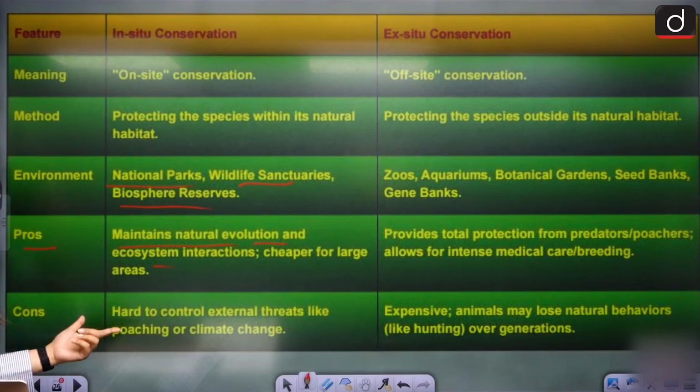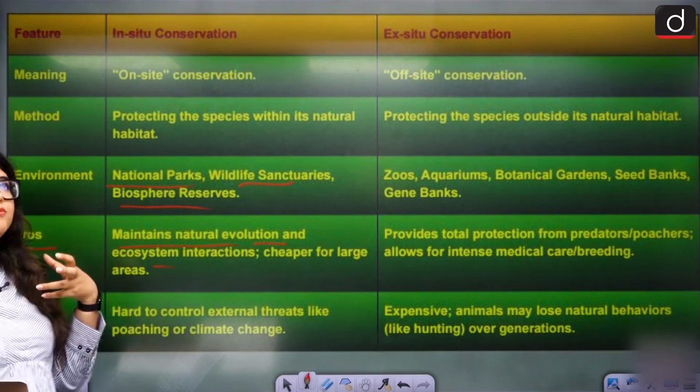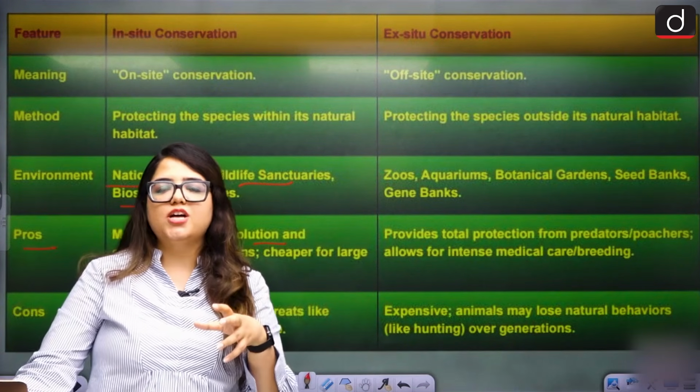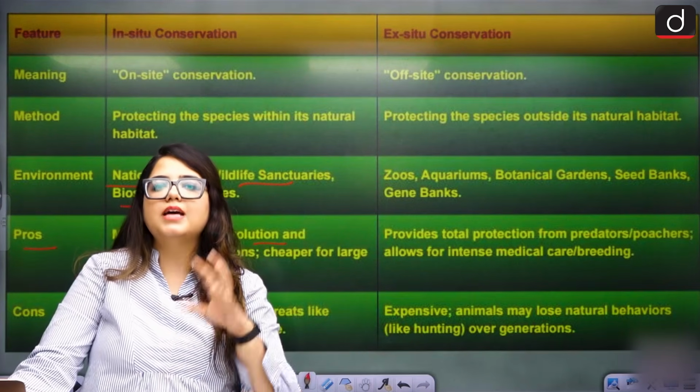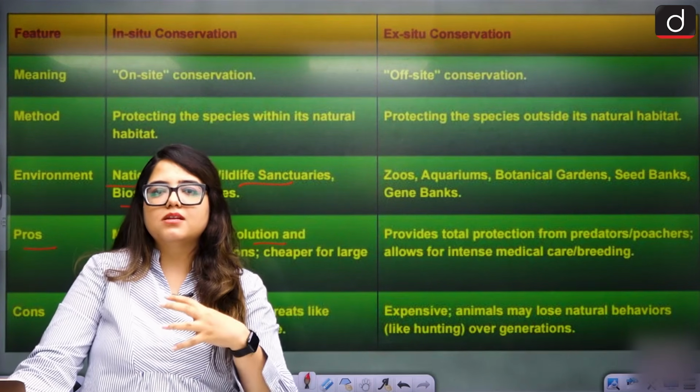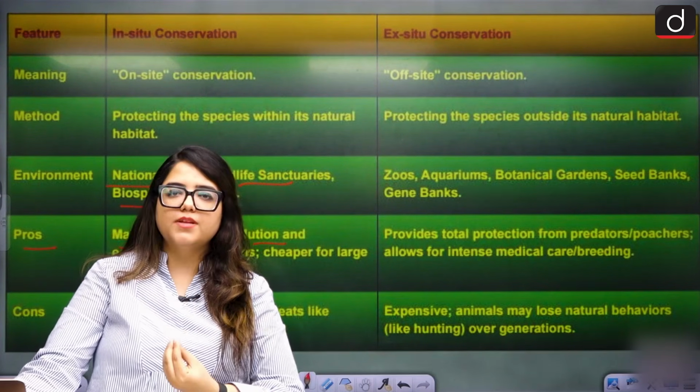But there are cons also. In situ conservation is very hard to control because when you leave them in the environment, there is a chance they're going to get hunted, they're going to get eaten, they're going to get attacked, they're going to get diseases, they're going to get into interactions with other species.